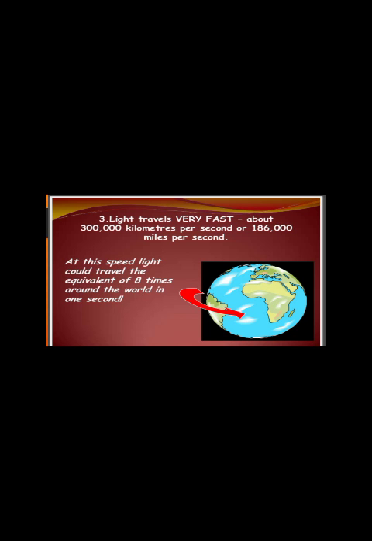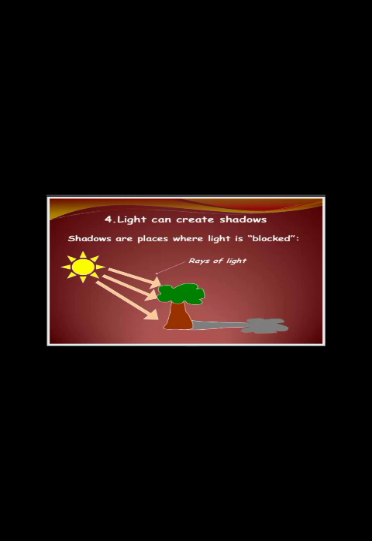This is the speed of light, and it means that light can travel 8 times around the world in 1 second. This is how much faster the speed of light is. In other words, in one second light can travel 8 times around the whole world. This is what the actual speed of light is.